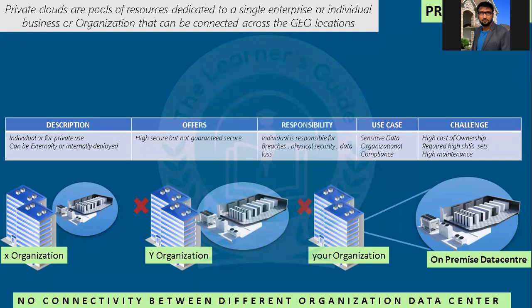Does anybody want to quickly add, or via chat also, can somebody answer? On-premise means the servers are installed in the premises of that organization, while in the cloud, the servers and network installations are done in the CSP's premises.